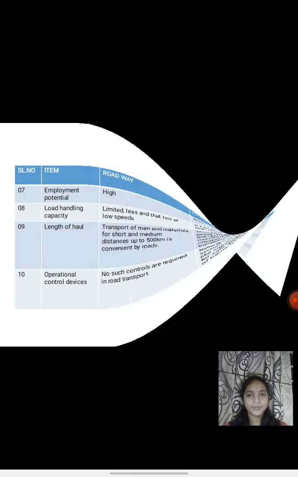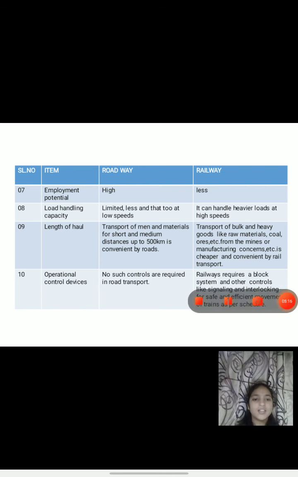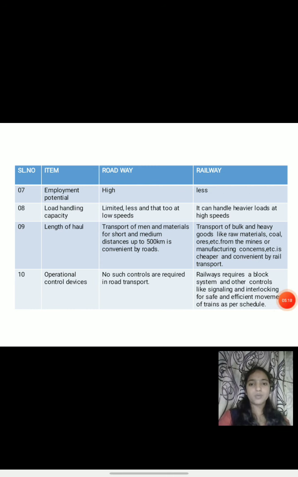So next slide. Seventh point, employment potential. In a roadway, employment potential is very high. In case of railway, employment potential is very less. Eighth point, load handling capacity.